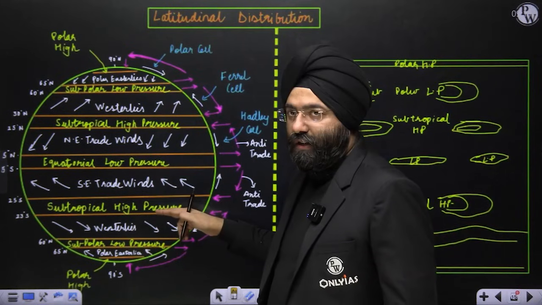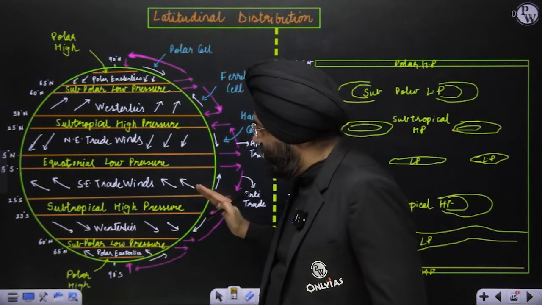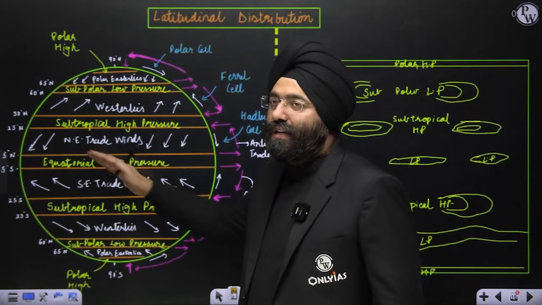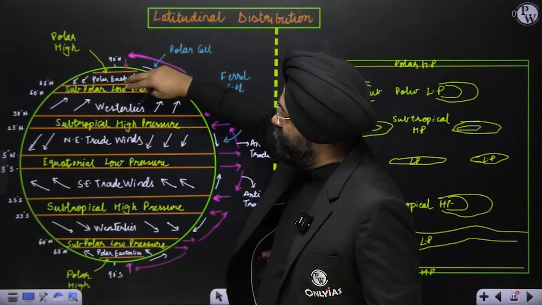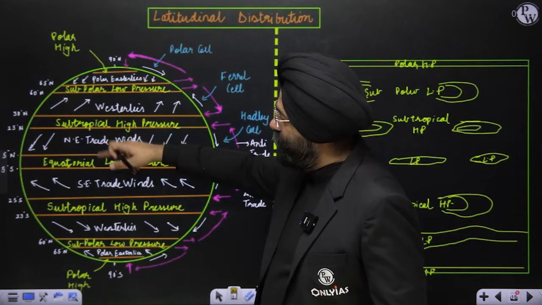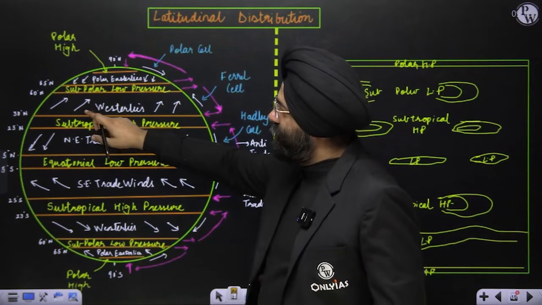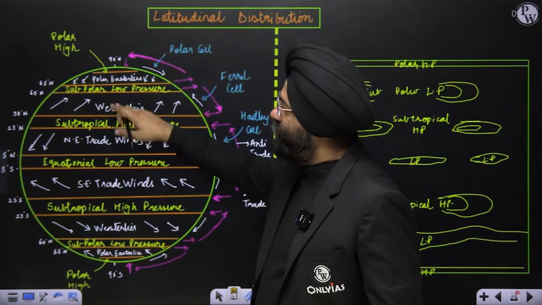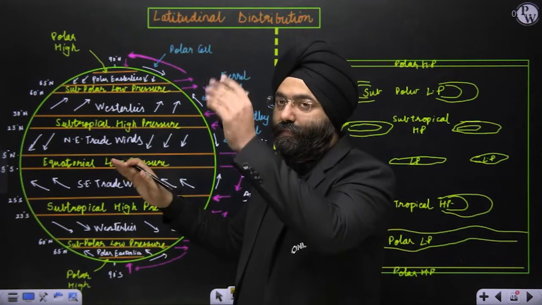From the subtropical high pressure here also, some winds will move to the low pressure. This is moving from the southeastern direction, so this is known as the southeastern trade winds. But if there is high pressure, there is low pressure here also. So some winds will be flowing up there also, from high pressure to low pressure. These flowing from the subtropical high pressure to the subpolar low pressure are westerlies, because they flow from the west.